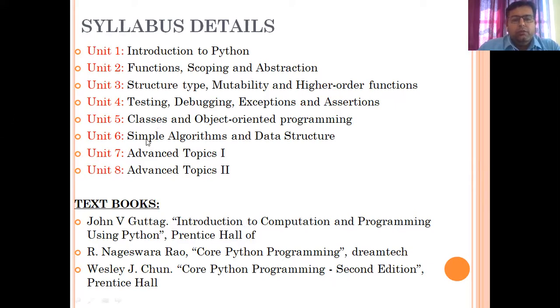Unit number 6 is simple algorithms and data structures, that they are using over here. And 7 and 8 contain the advanced topics 1 and 2. So in total, 8 units we have to study in this whole semester.